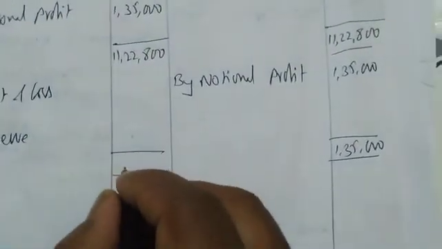Okay, so let me write here on the credit side, by notional profit. On the debit side I will be writing to profit and loss account. We have to transfer profit to reserve. So how much is notional profit? 1,35,000, here also 1,35,000.